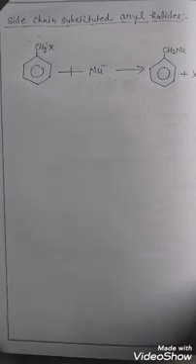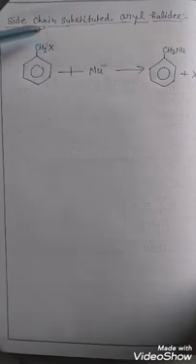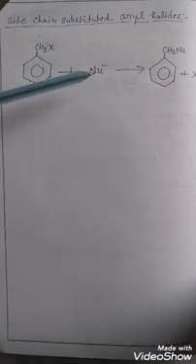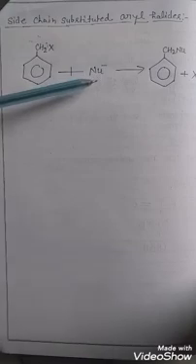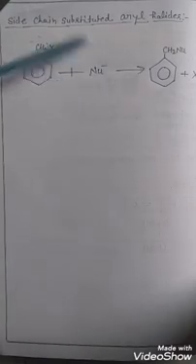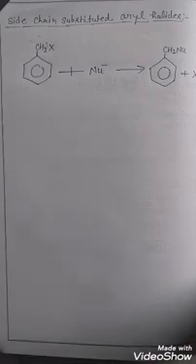So this carbon halogen bond breaks easily when a nucleophile attacks it directly. So these compounds show nucleophilic substitution reactions quite easily.